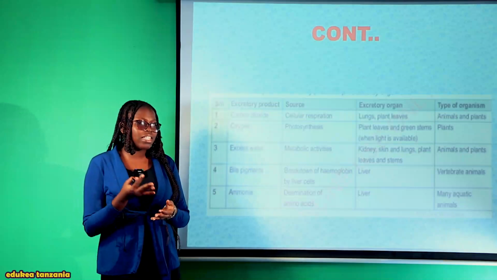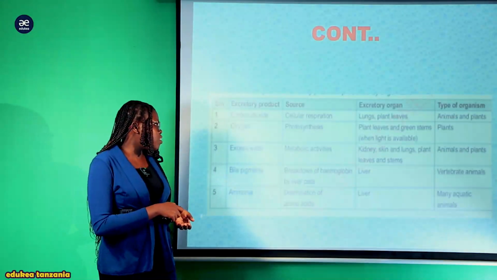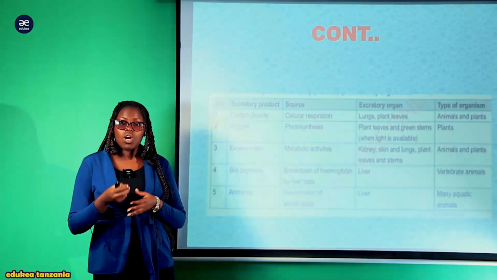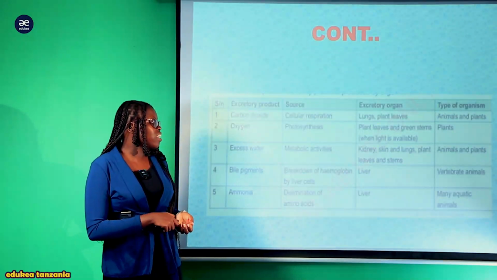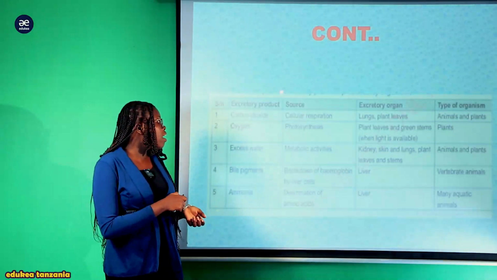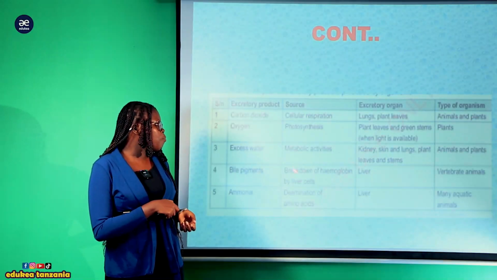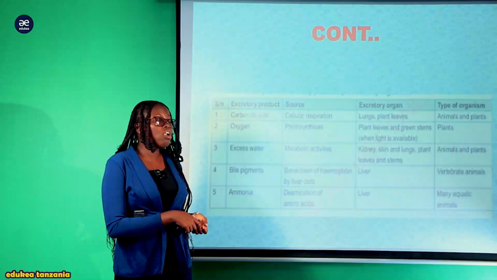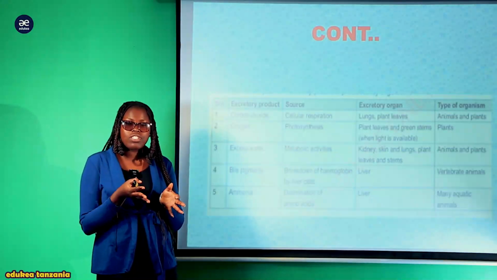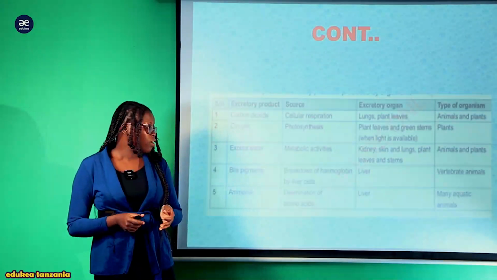The source of nyongo ni katika liver, within the liver through the breaking down of the hemoglobin. The excretory organ ni liver ambayo ndio inakuwa inafanya breaking down of this hemoglobin. Na organism hapa ni all vertebrates, all organisms which are made up of backbone.